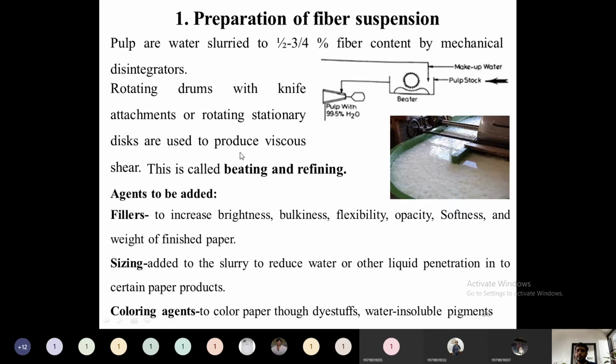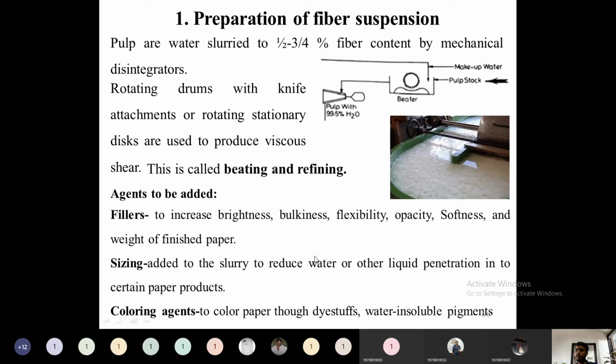So this operation is called the beating and refining section. Here we can add agents like fillers. Fillers are added to increase the brightness, bulkiness, flexibility, opacity, softness and weight of the finished paper. Then sizing materials are added in order to offer resistance to water, like oily paper.